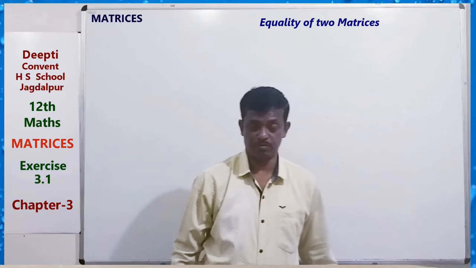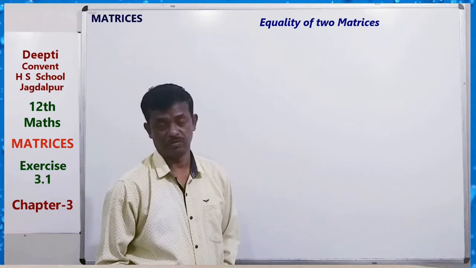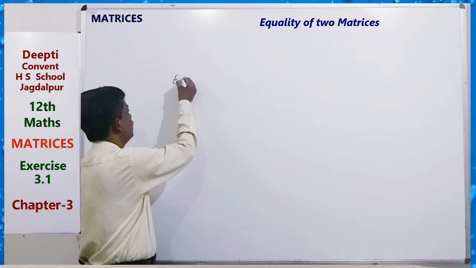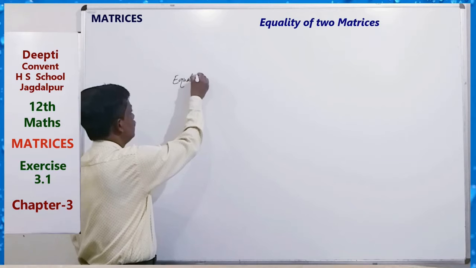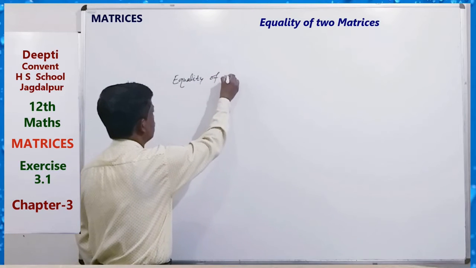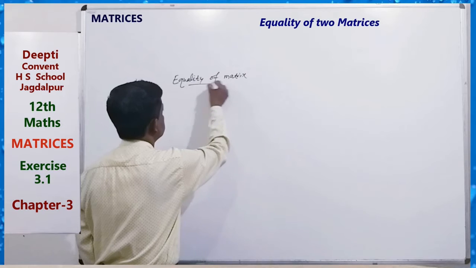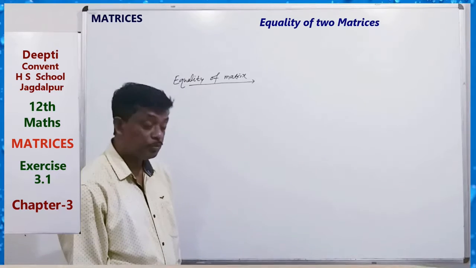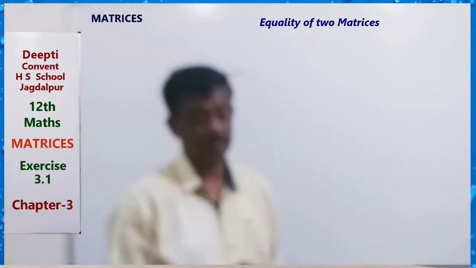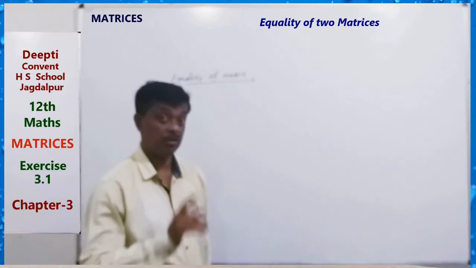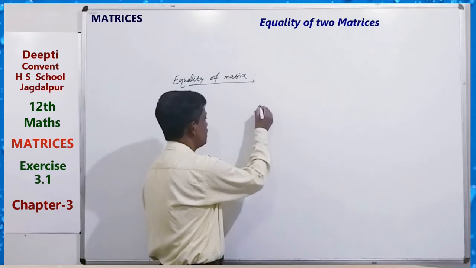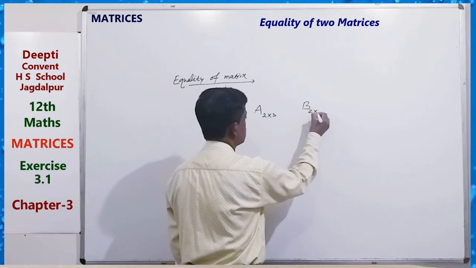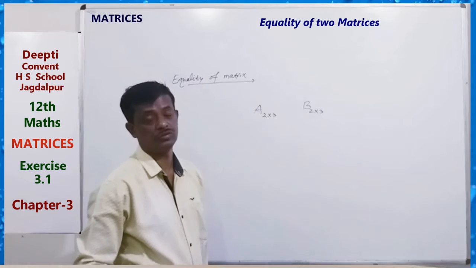First of all, see what is equality of matrix. When we say two matrices are equal, two matrices are equal if their order is the same and corresponding elements are also the same. Order must be the same. Suppose A is a matrix and B is a matrix; its order is 2 by 3 and the other order is also 2 by 3, and corresponding elements are also equal.